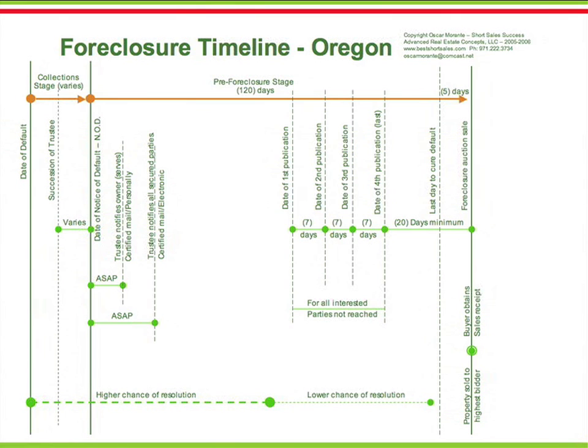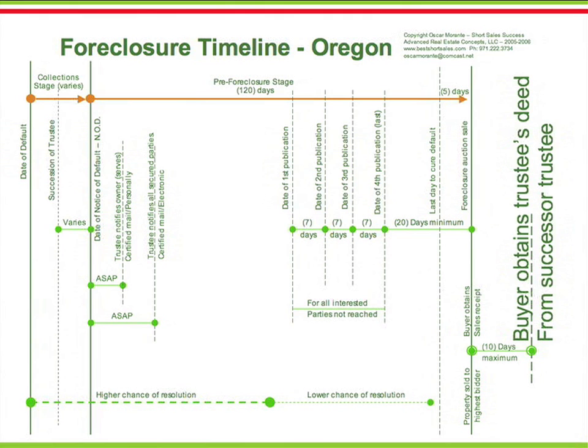At this point, the highest bidder is not yet the new property owner. The trustee has a maximum of 10 days to confirm the validity of the sale. Foreclosure sales are often nullified by bankruptcies, reinstatements, full payoffs, etc. As soon as the validity of the sale is confirmed, the highest bidder will obtain a trustee's deed and therefore become the new owner. Very few sales are undone.